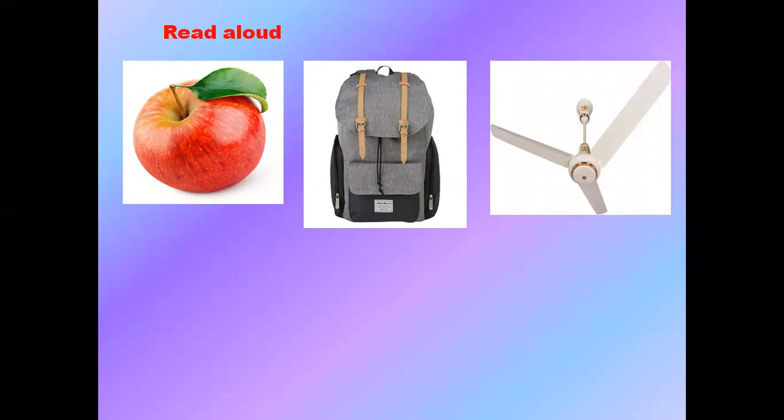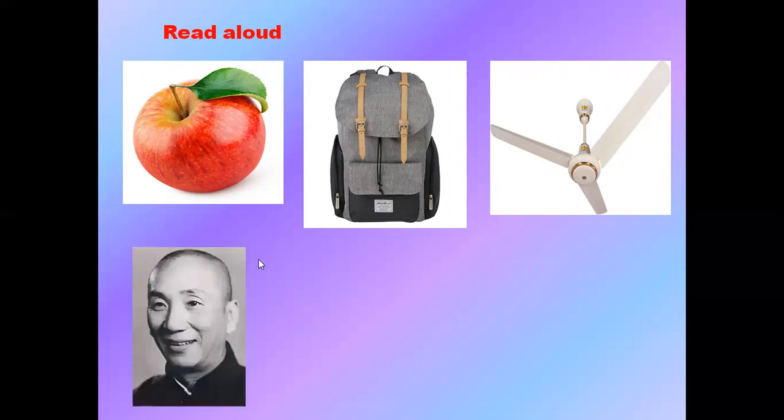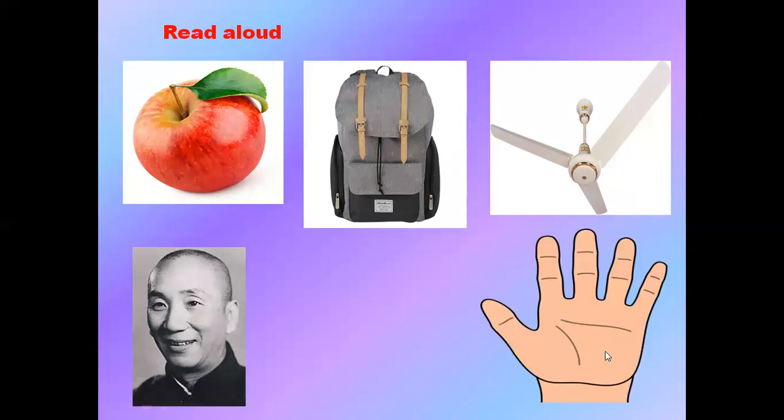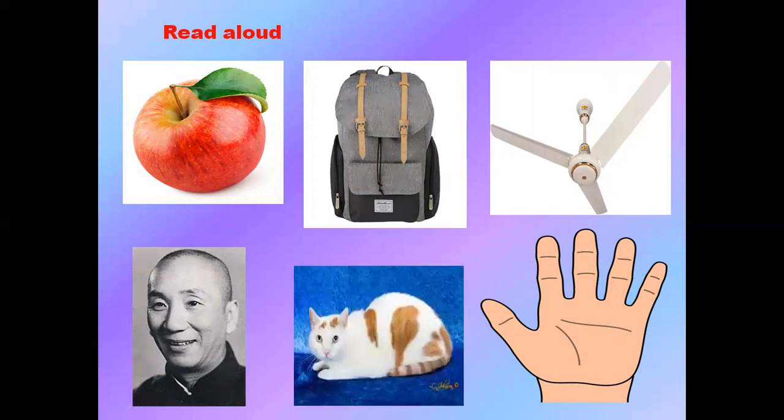Fan. What is this? Man. What is this? Hand. Now this is the last picture. What is this? Cat. Understand? These words are for read aloud.